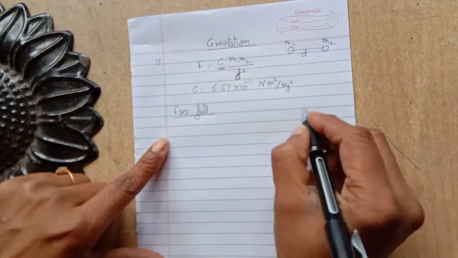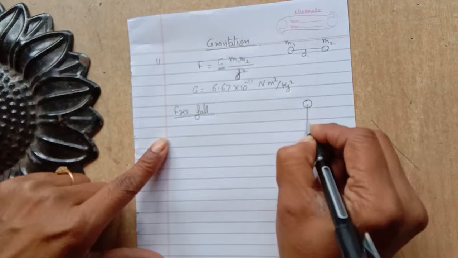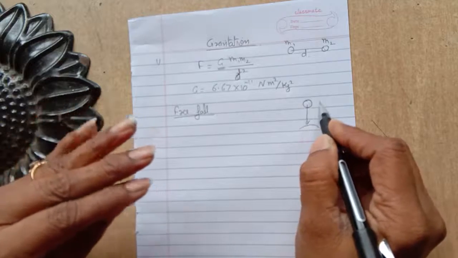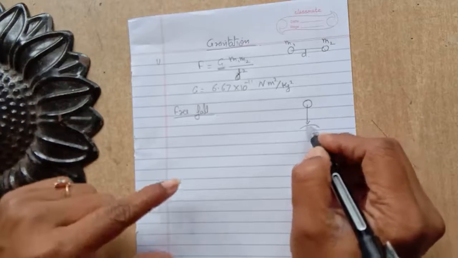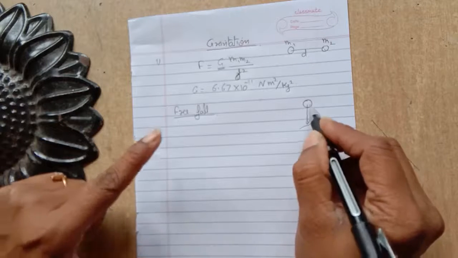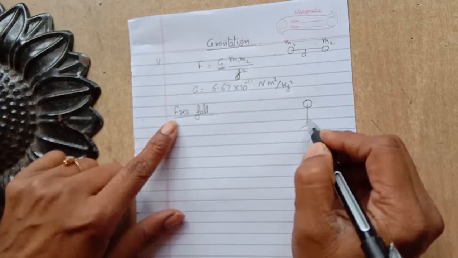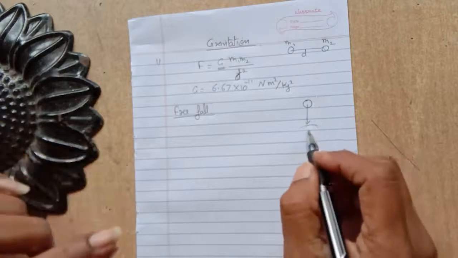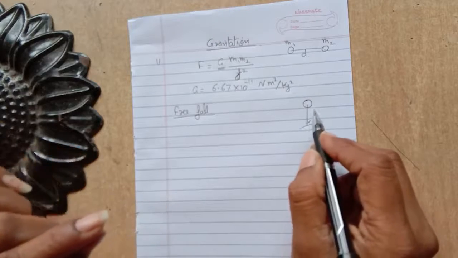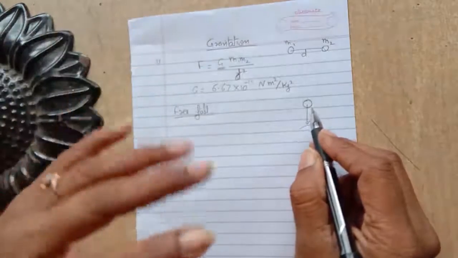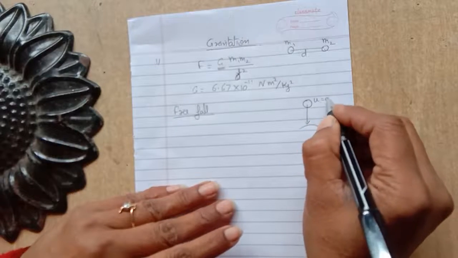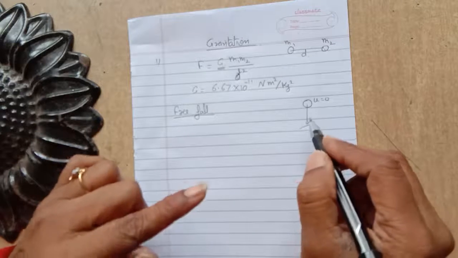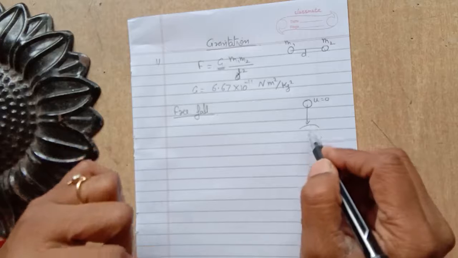Free fall means something is free to fall on the earth without any external forces other than the force of gravitation acting by the earth on this object. So if we drop something from a particular height on the earth, it moves towards the center of the earth. Initially its velocity is 0 and it moves in a downward direction, so its velocity keeps increasing with time after every second.